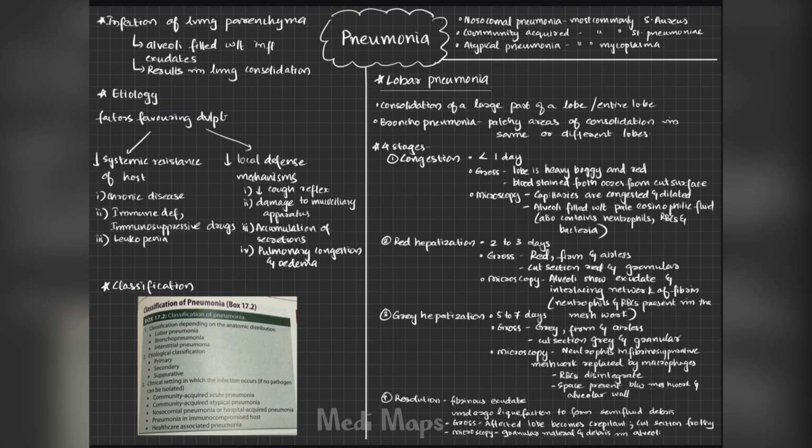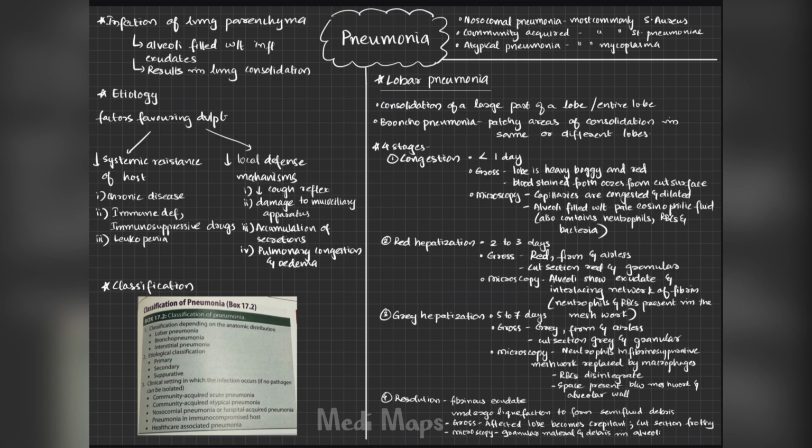The immunodeficiency includes defects in innate immunity, humoral immunity, or cell mediated immunity, or this can be due to the use of some immunosuppressive agents, or leukopenia, because in leukopenia the WBC numbers are low, so as a result our immunity will be less.